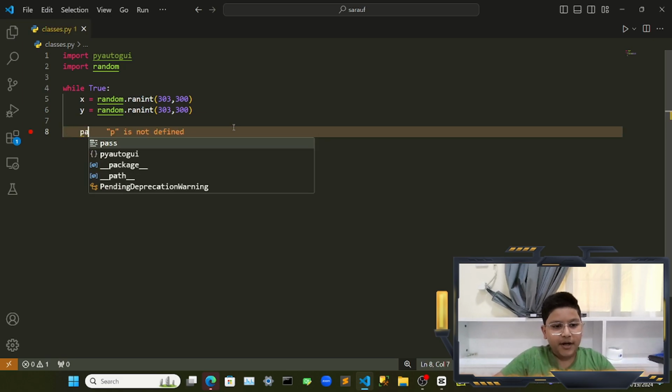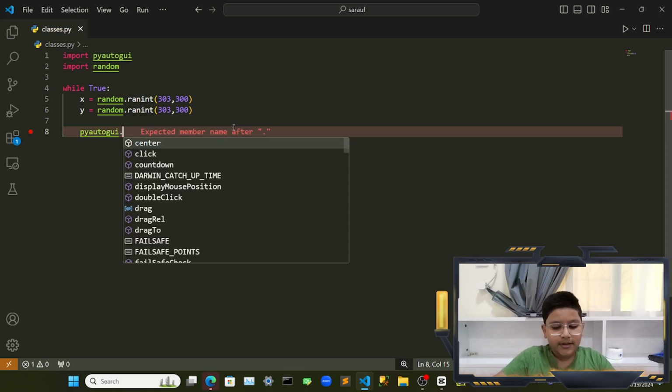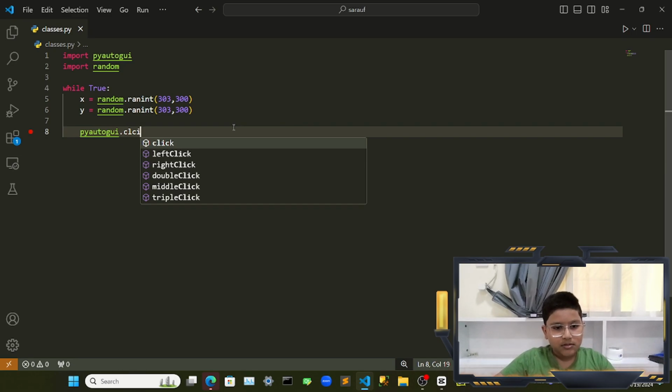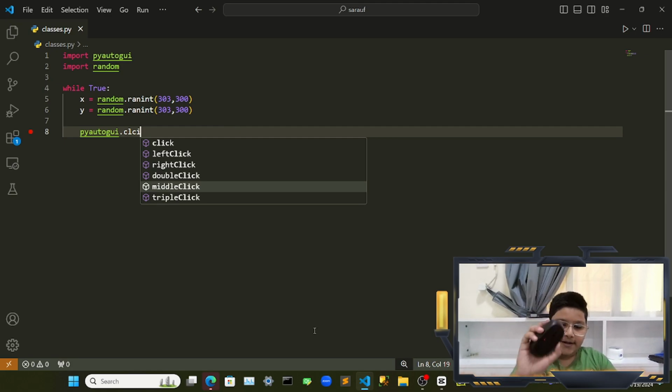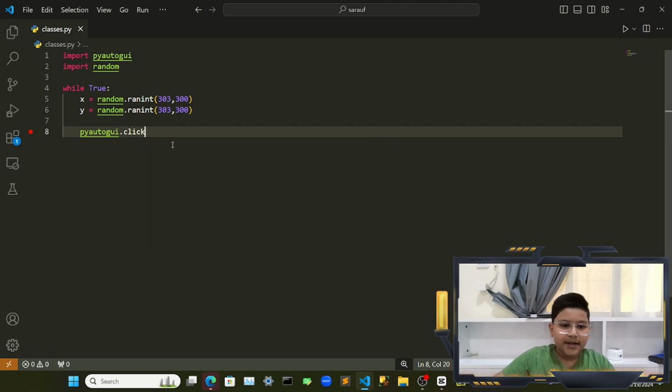And then you write pyautogui.click. There's also double click, triple click, middle click. Middle click is the middle button, right click is the right button, and left click is the left button. And I think triple click is all three of them, I think so, I don't know. So I'm going to use click.